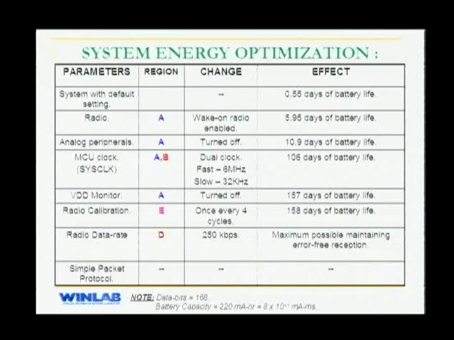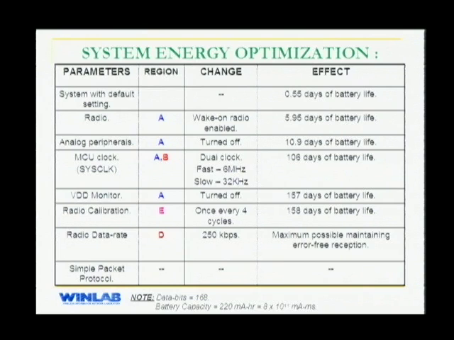Region D is where your actual data transmission is taking place. The width of this region, the time taken, will depend on the data rate of transmission. Higher the data rate, better the system will work. So we are running the system at maximum possible data rate, that is 250 kbps. With these settings, we finally got a battery life of 158 days.